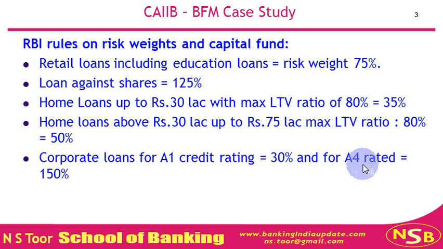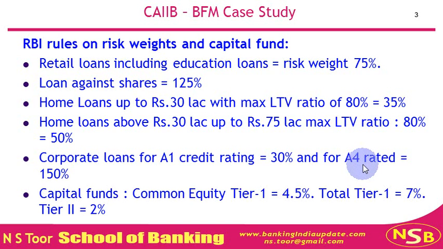As regards rules for capital funds, common equity tier 1 capital should be 4.5%. Total tier 1 capital is 7%, which also includes this 4.5%, and tier 2 capital is 2%.